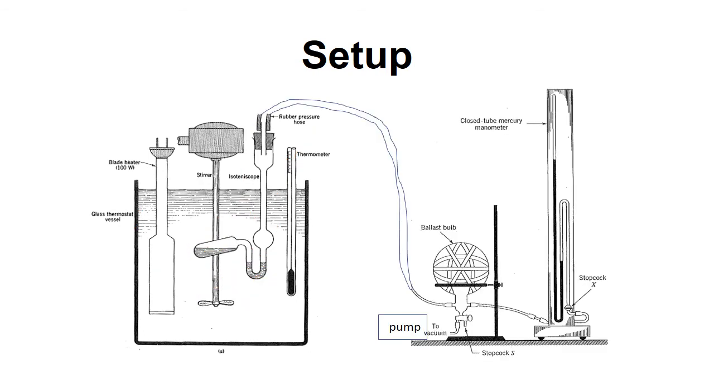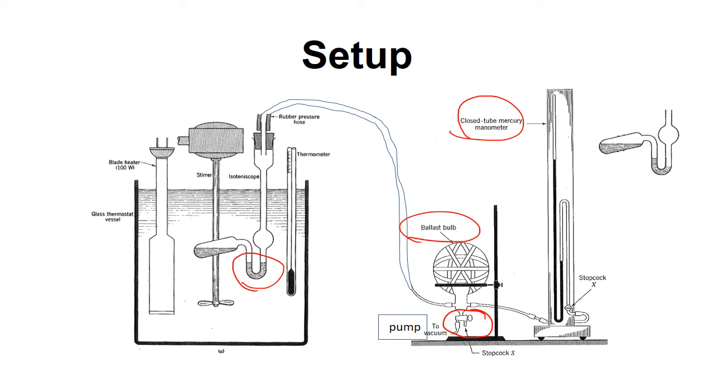The isoteniscope is connected to the manometer through a ballast bulb. At the bottom of the ballast bulb, there is a three-way stopcock, and this is used to control the levels of the liquids inside the U-tube. For example, suppose inside the U-tube, the liquid on the left side is higher than on the right side. That indicates the vapor pressure on the left side is smaller than the pressure on the right side, so the right side pushes liquid to the left side. In other words, the pressure is too high on the right side. In order to measure the vapor pressure, we need to reduce the pressure on the right side.